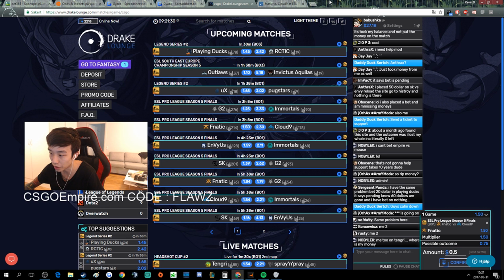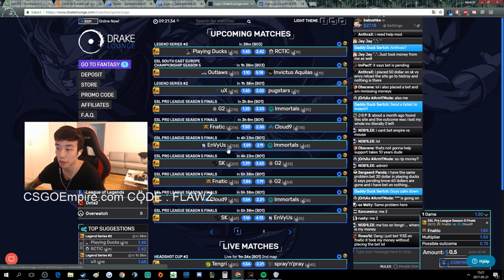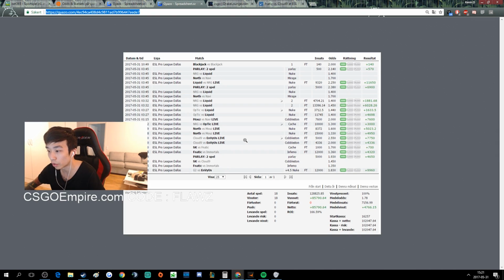To be honest, man, I think Envy should win this matchup. Some people don't really believe in Envy. I do believe in Envy. I bet quite big on Envious to beat C9 on Cobblestone, I think. Here, Envious C9. I bet a total of 10k Swedish on 2.5 odds and 2 odds. I won 7.7k and 4.3k on Envious when they beat C9 on Cobblestone.